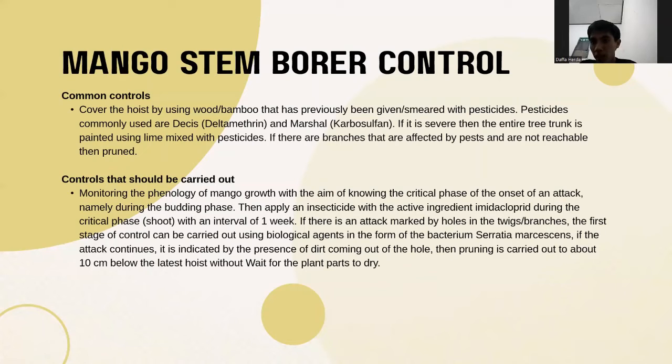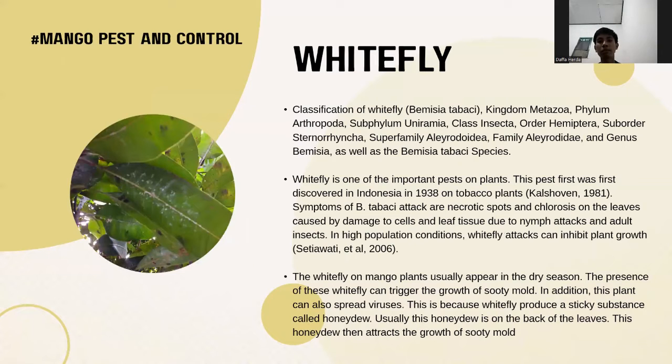If there is an attack marked by holes in the twig or branch, the first step of control can be carried out using a biological agent in the form of the bacterium Serratia marcescens. If the attack continues, indicated by dirt coming out of the hole, then pruning is carried out about 10 centimeters below the hole without waiting for the plant parts to dry. Next.